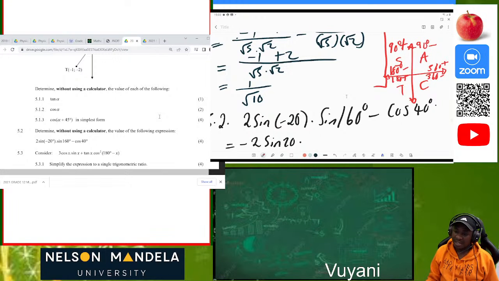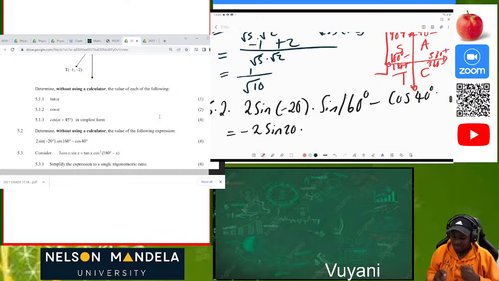Why did I leave out 270? Because if you try to use 270, you're going to forget to use what we call the co-ratios. To prevent that mistake, instead of using 270, if you are given 245, you can see that it's in the third quadrant, so use 180 degrees plus. If you have 330, don't use 270 plus 60, use 360 minus, so that you prevent careless mistakes, since you would otherwise have to convert and reciprocate things. Don't confuse your life; you don't need much stress. Collect marks as much as possible.